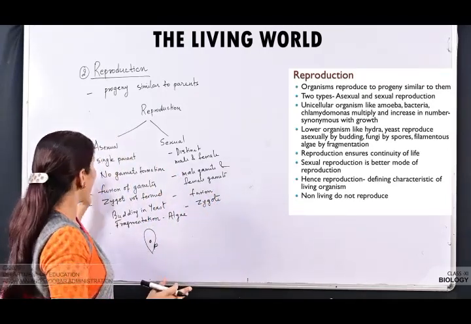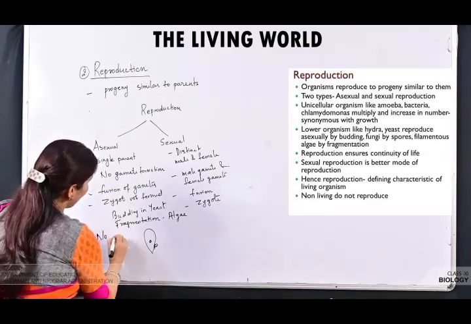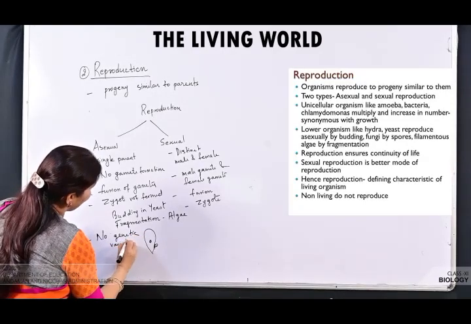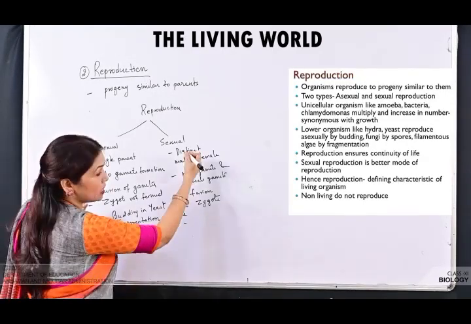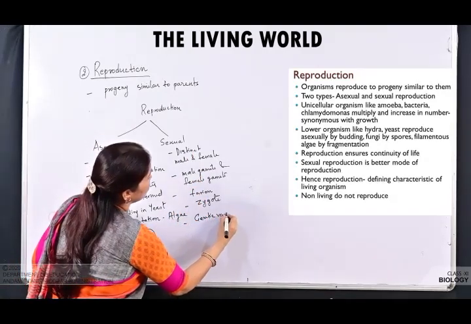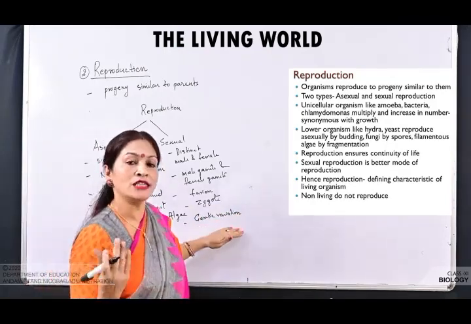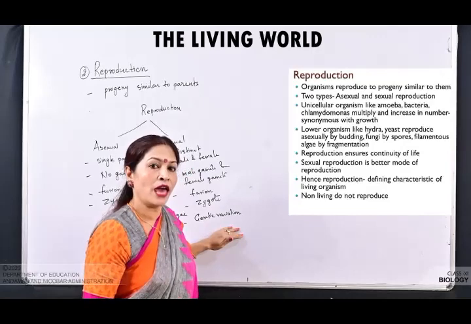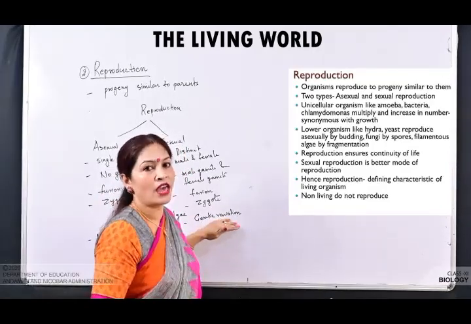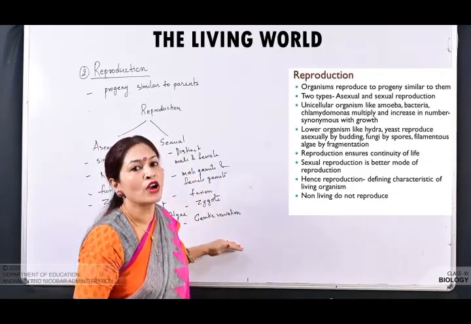So you can also add one more point in this. In asexual reproduction, no genetic variation, whereas in sexual reproduction there is genetic variation. So this genetic variation, ये जो variation है, is a raw material for evolution and it helps the organism adapt better to the environment, and that's why we say sexual reproduction is a better mode of reproduction.